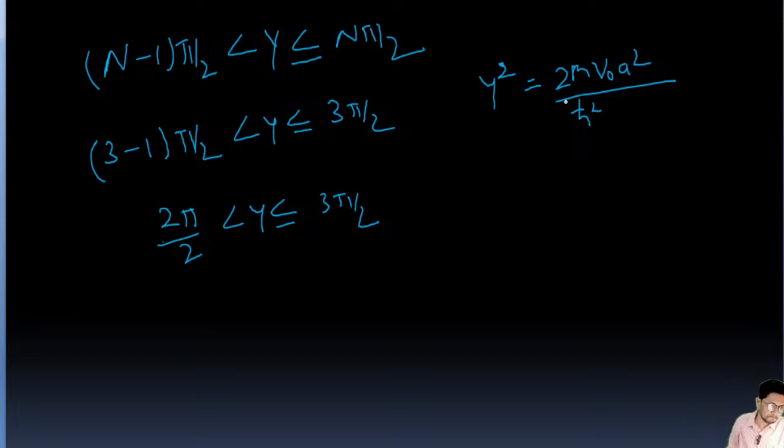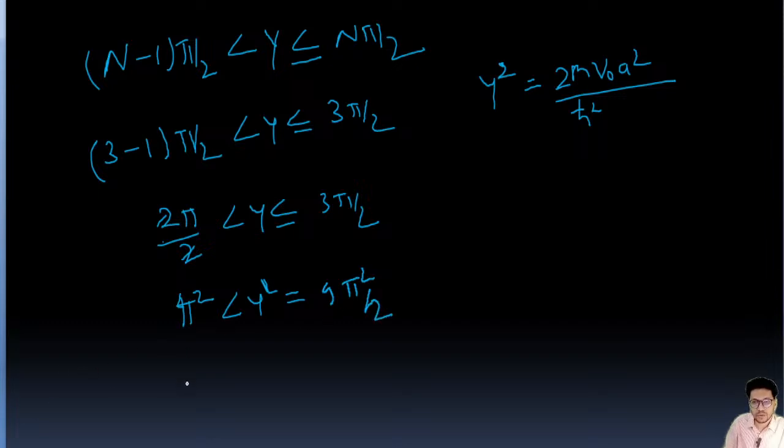Now we'll put the value. We know the value of gamma square, so we'll square the left hand side and the right hand side. The 2 will get cancelled. This is going to be π square into gamma square, and 3 squared is 9. We have squared on all sides, so this is 9π square by 2.